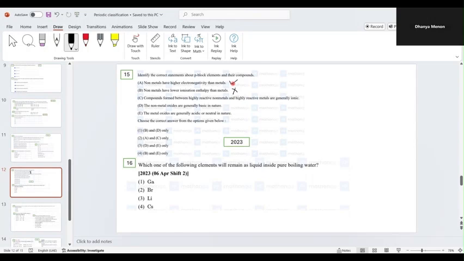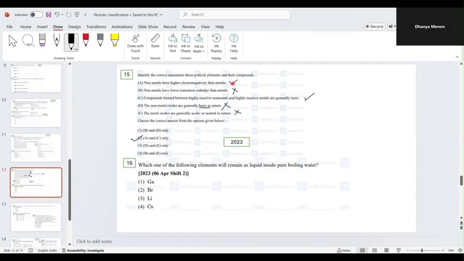Then again, third one, compounds formed between highly reactive non-metals and highly reactive metals are generally ionic. Yes, that's true, ionic. We will learn more about this in our next lesson. The non-metal oxides are generally basic in nature? No, they are acidic in nature. The metal oxides are generally acidic in nature? No, they are basic in nature. So what is our answer? Our answer is A and C only. That is 2, our right answer.